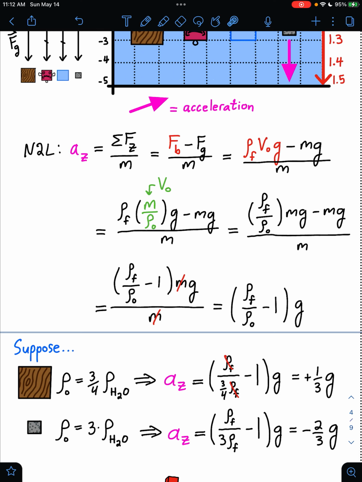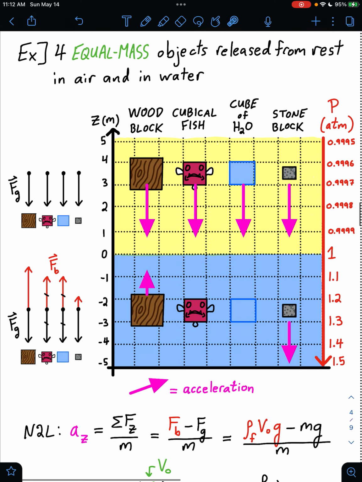Our stone block, if it is 3 times more dense than water, then we sub in 3 times the density of water in here. That gives us this. Density of water cancels the density of water, and 1/3 minus 1 is negative 2/3 g. So our stone block accelerates downwards with an acceleration negative 2/3 little g. So plus 1/3 and negative 2/3 I've represented with these pink arrows here. Wood block accelerates upwards with 1/3 the acceleration of these free-falling objects, and our stone block accelerates downwards with an acceleration 2/3 of the acceleration of these free-falling objects.